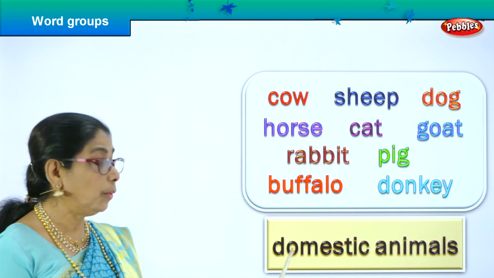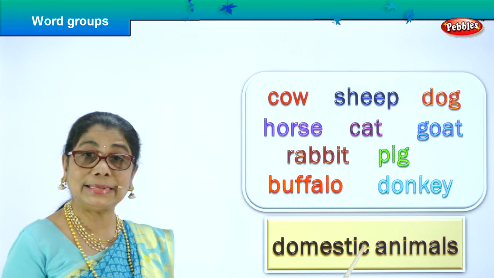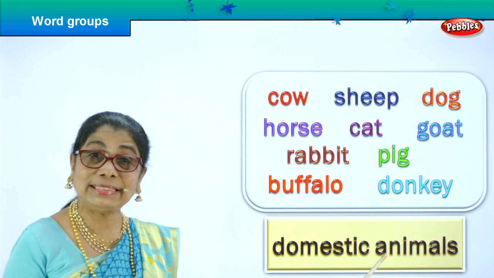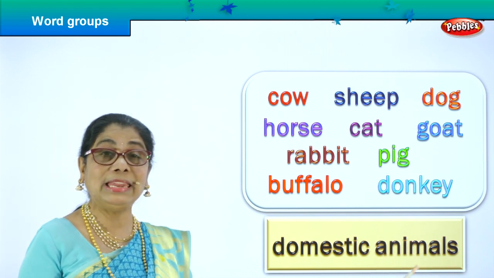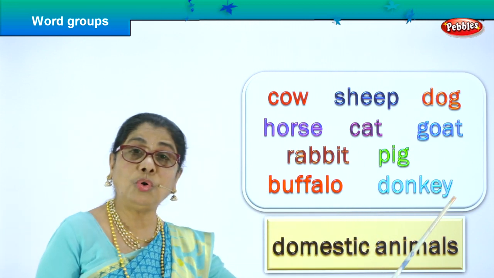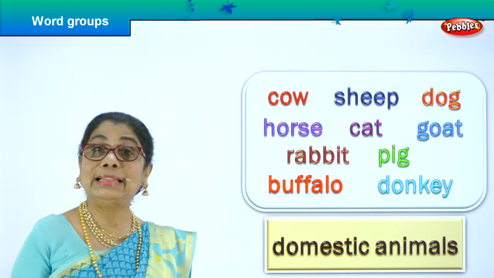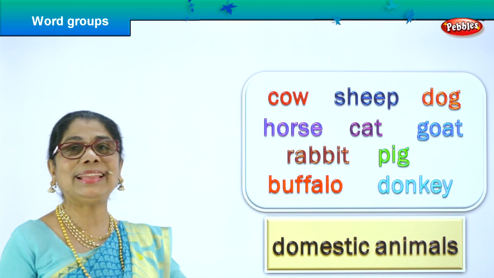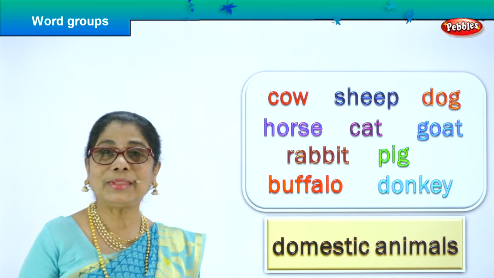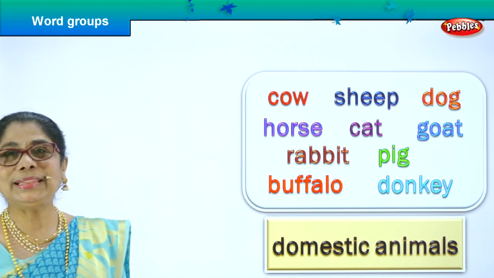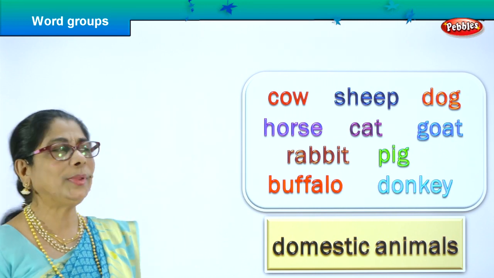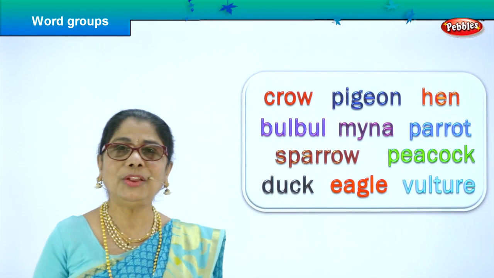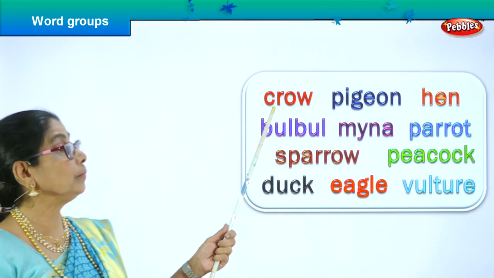Good. D-O-M-E-S-T-I-C, domestic. A-N-I-M-A-L-S, animal. The group name for all these animals is domestic animal. Good. Did you enjoy doing this? Shall we look at another group of words? Good. Here we are. Look, let's spell and read.